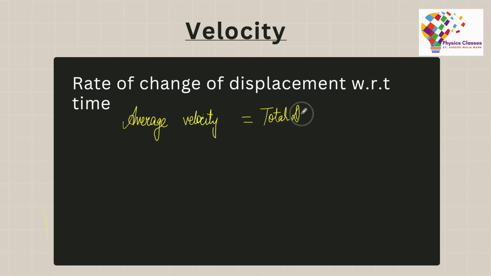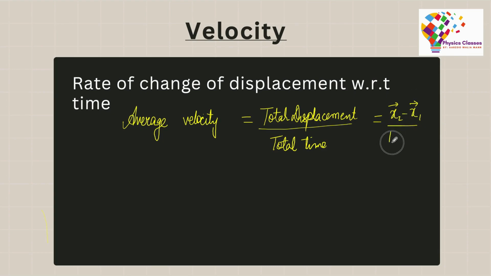To find the displacement, you have to take the length between the initial and the final positions. So x2 and x1 are the final and initial positions, divided by the time, which is t2 minus t1. Because velocity is dependent on displacement, it is a vector quantity. That means the direction also plays a role here.